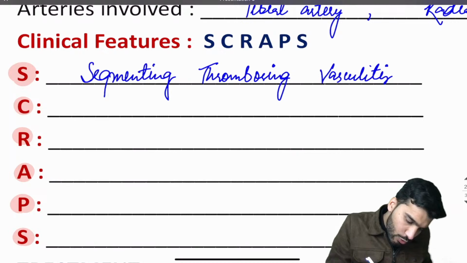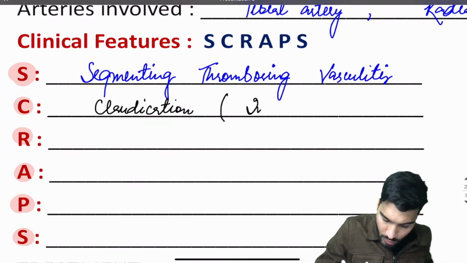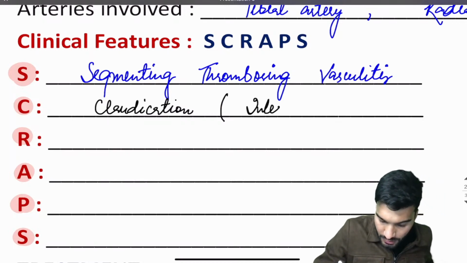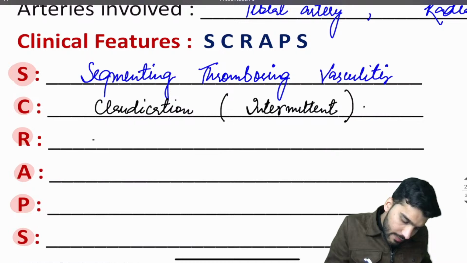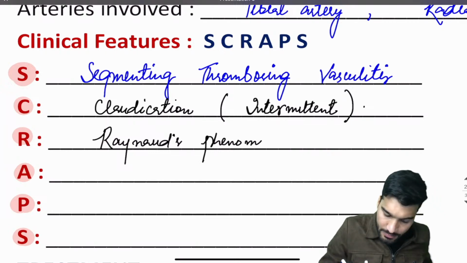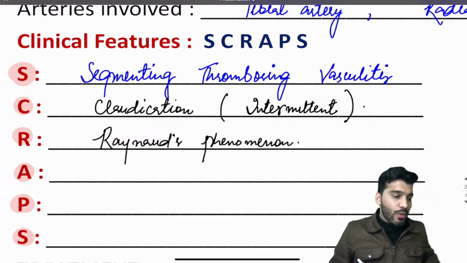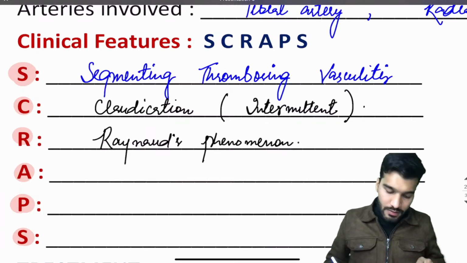Okay, C with claudication. Which claudication? Intermittent claudication or instep claudication. Intermittent claudication. Okay, R, it is associated with Raynaud's phenomena. Now again one more question that has been asked: what is the color change sequence in the Raynaud's phenomena?